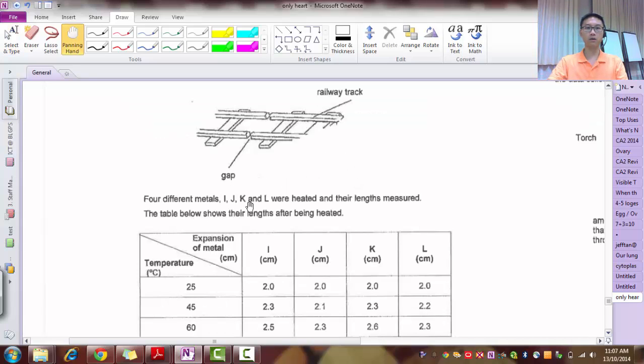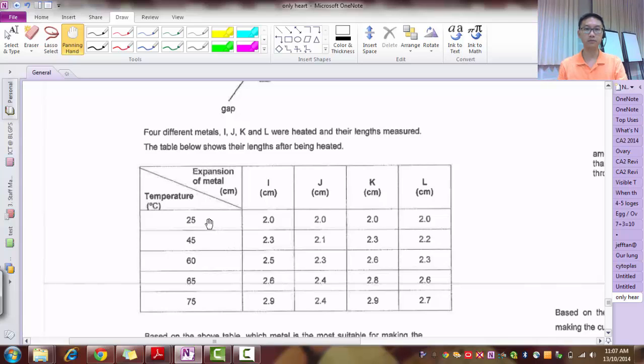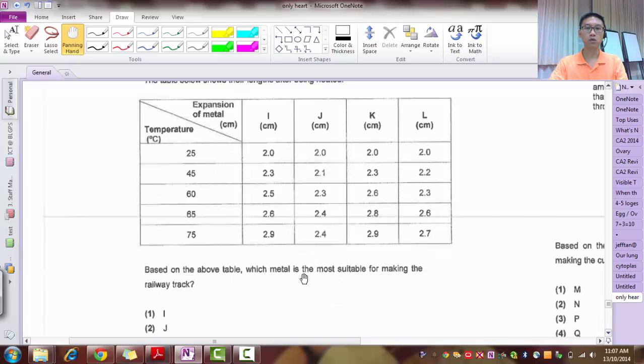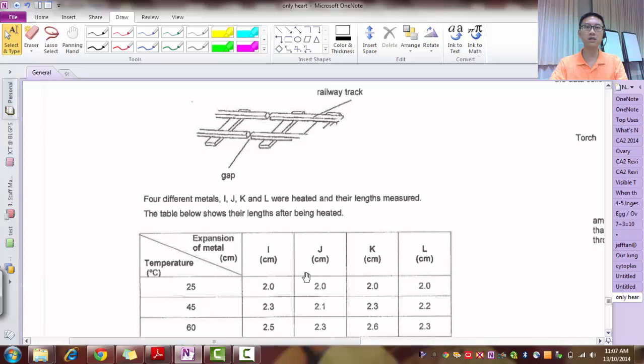Right, 4 different metals were heated and their length measured. Okay. So this is how to read this graph. As my temperature increases, alright, this is 4 different metals, I, J, K, and L. This is how the length increases, and the length when it's being measured. Alright. So which is the most suitable for making railway tracks? Obviously, I don't want my railway tracks to expand so much. That's not the whole point. I don't want it to expand.